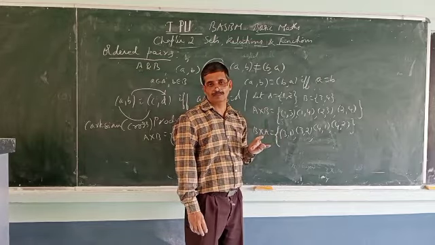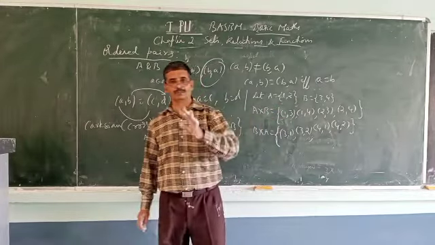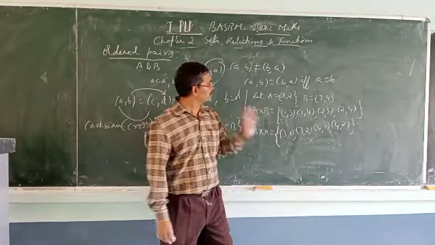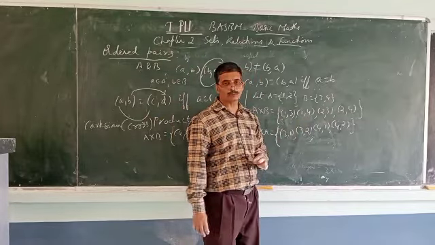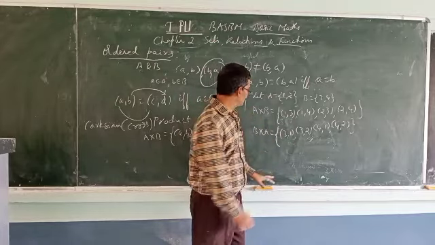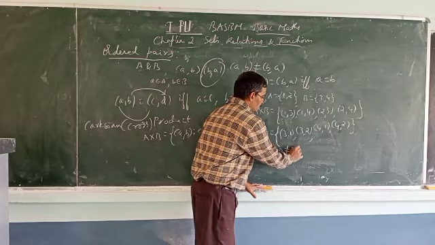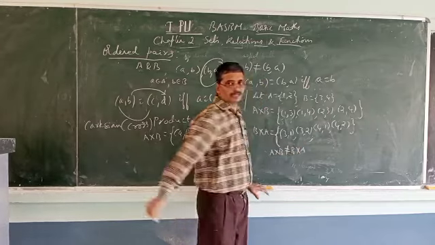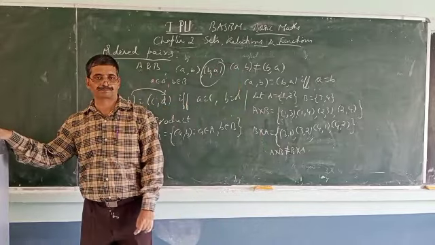Always observe that the ordering is important: which is the first element, which is the second element. So (1, 3) is not equal to (3, 1), or (2, 3) is not equal to (3, 2). So you can certainly say that A cross B is not equal to B cross A.